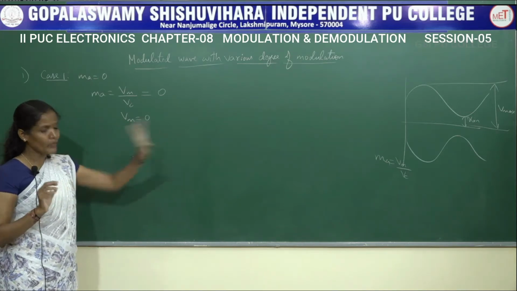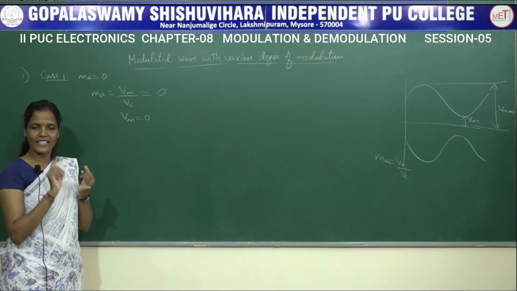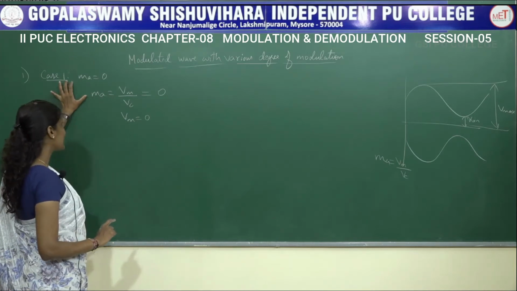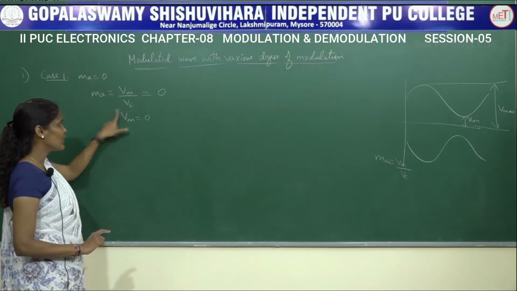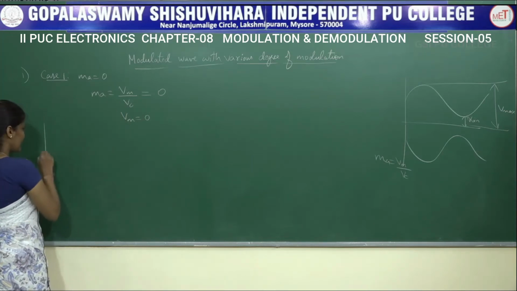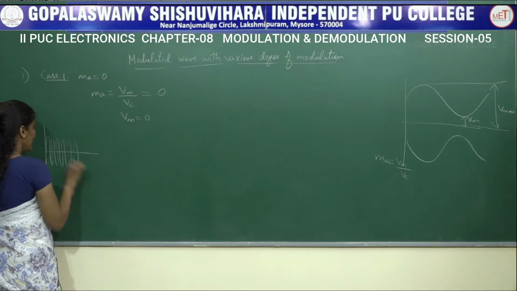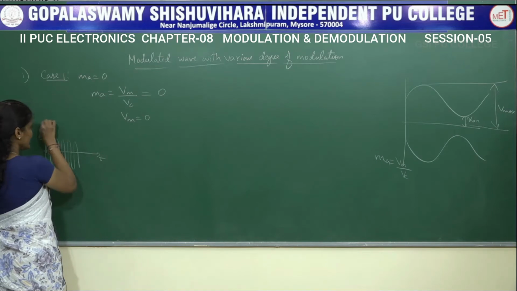To get a waveform like that, I need two separate signals. One is a modulating signal, the other one is a carrier signal. But in this particular case, that is case 1, when MA value is equal to 0, I will not be having any modulating signal. I will be having only a carrier signal whose frequency is very high and whose amplitude is just Vc. So this is the time period, this is the amplitude.